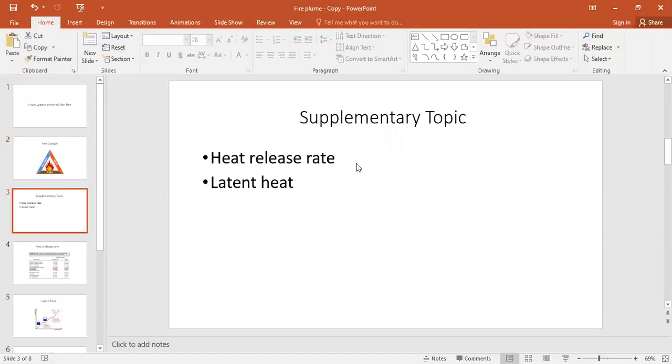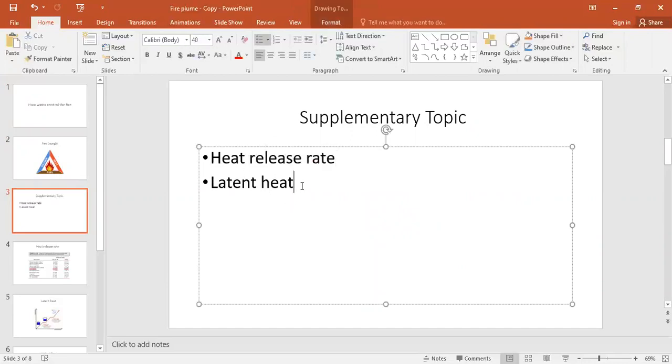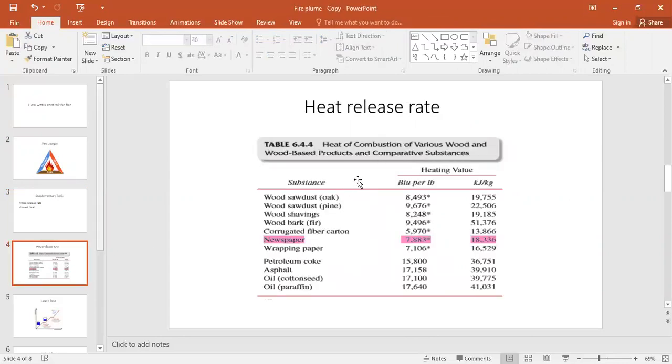These are the two topics. One is heat release rate, another one is latent heat. What is heat release rate? During burning, every product releases heat energy. But all products do not release the same energy.